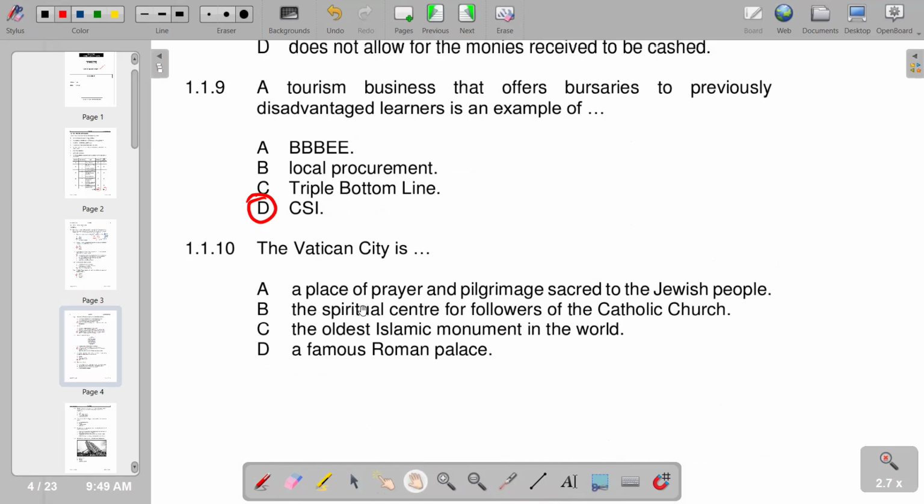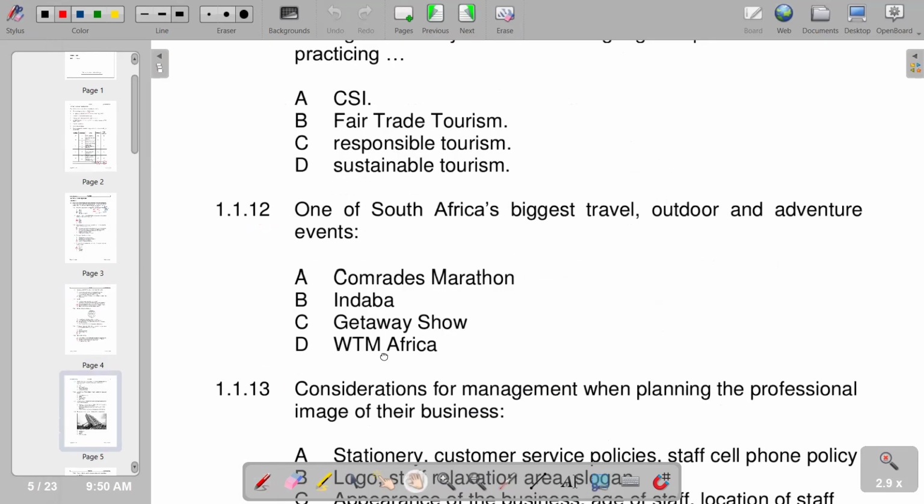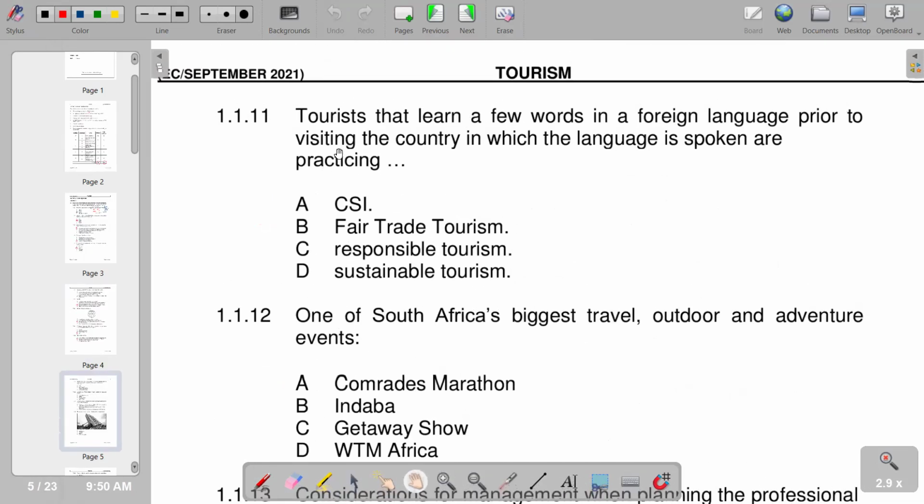So you see that B, the pilgrimage center for followers of the Catholic Church. So we have B as the correct answer. Then move on to the next part, which is number 11. On number 11, it reads: tourists that learn a few words in a foreign language prior to visiting the country in which the language is spoken are practicing... So this is practicing responsible tourism, which is C.